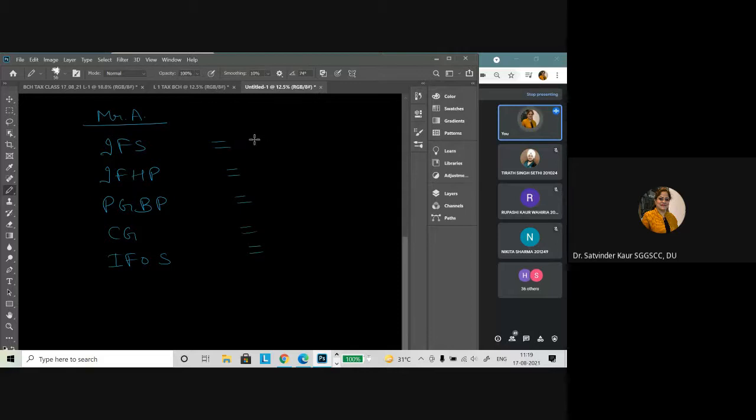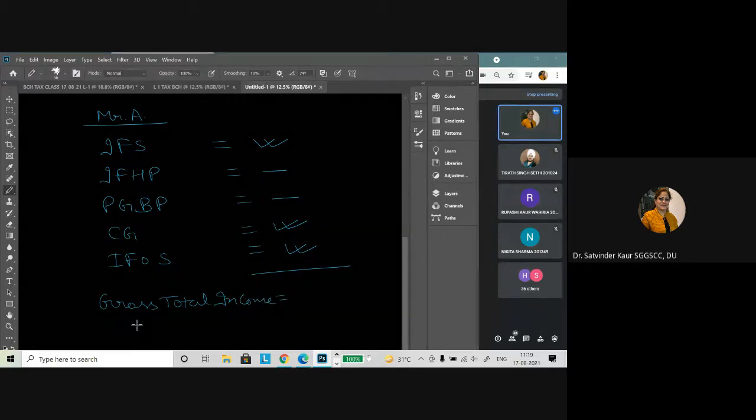So if he is an employee, he is getting income from salary, but he doesn't have any house property, he is not into any business, but he has sold one house in the previous year, and also has certain savings on which he is getting interest. So from all the heads of income, when we make the total, this total will be known as the gross total income as per the income tax provisions, right?